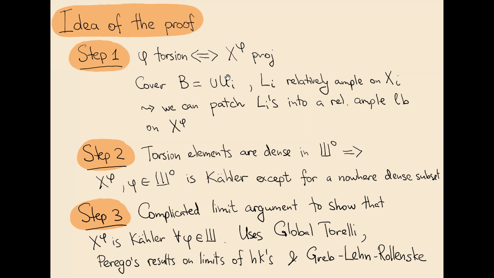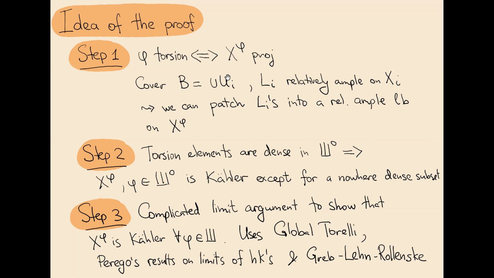Great. After we're done with the first step, we are almost done with the second statement about Kählerness, because Kählerness is an open property, and as I mentioned before, torsion elements are dense in the Shafarevich-Tate group, and that means that Shafarevich-Tate twists are Kähler for all elements of the group, except maybe for elements in an over-dense subset. After that, well, we want to know that all twists are Kähler, not just all except for an over-dense subset. And that requires a quite complicated limit argument, which uses a lot of machinery.